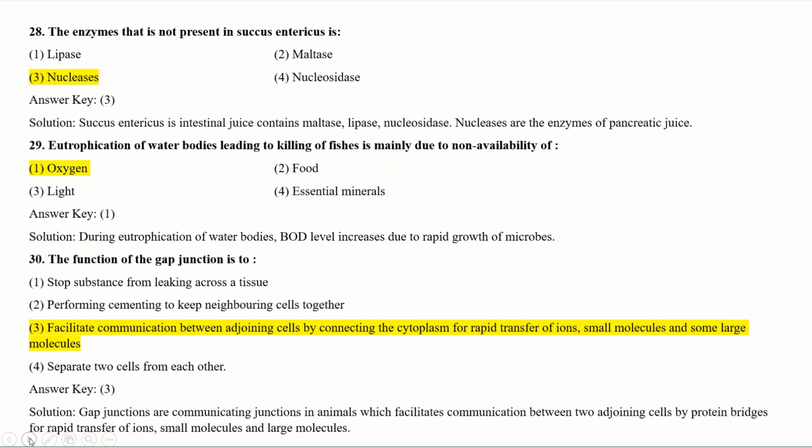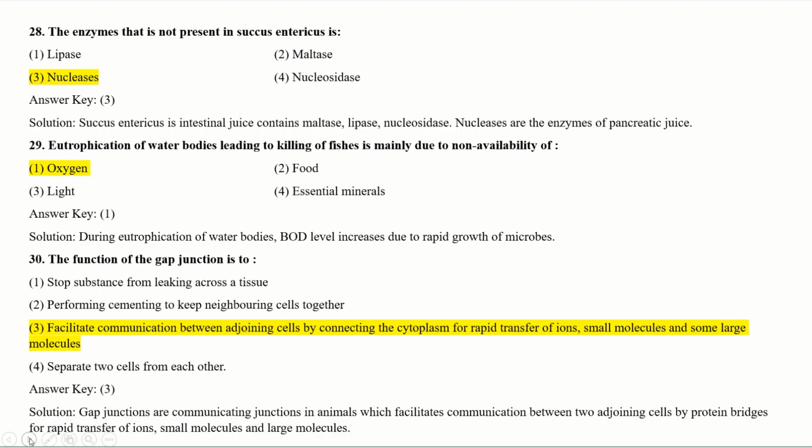The gap junction facilitates communication between adjoining, neighboring cells by connecting their cytoplasm for rapid transfer of ions, means ions can transfer through this. Small molecules and large molecules also can be transferred.